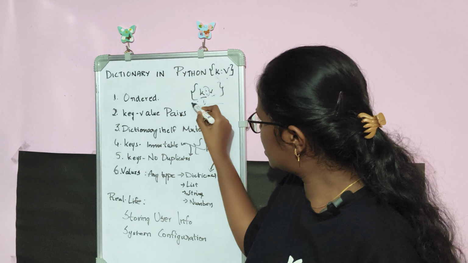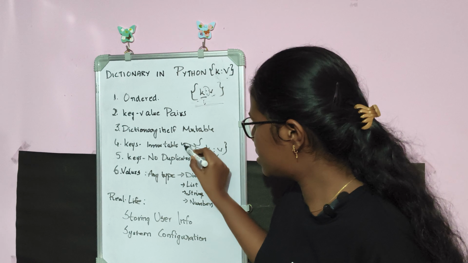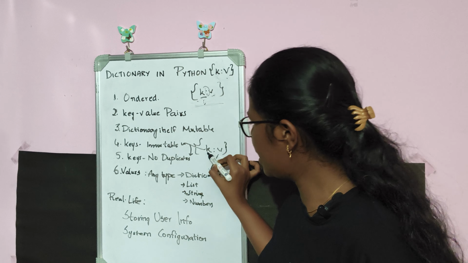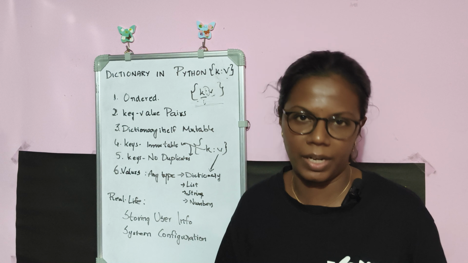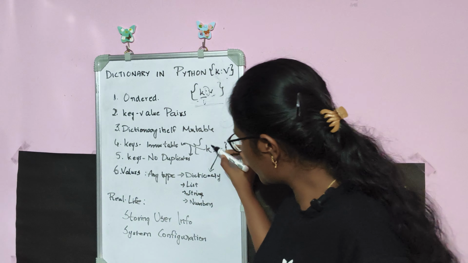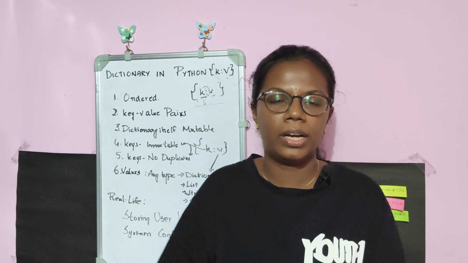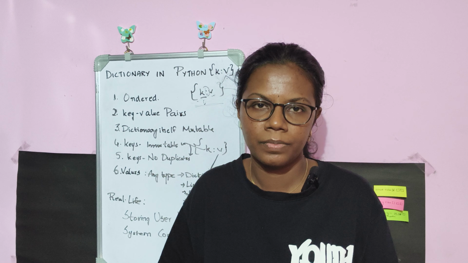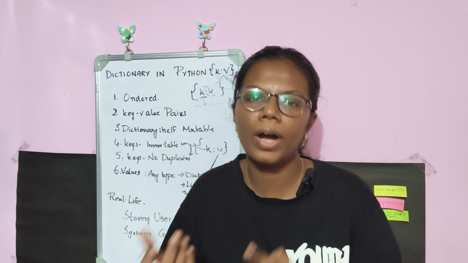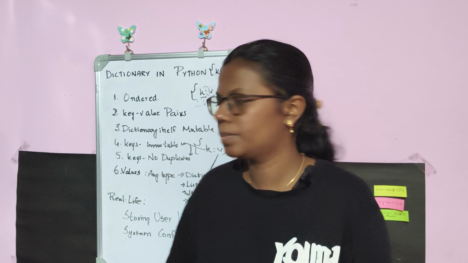This whole dictionary is mutable, but this particular key alone is immutable. What does it mean? I can make changes to the whole dictionary, but this particular part that I have on the left of my colon cannot be changed. So if I try to make any changes, it will throw an error. That is how the dictionary data type will work.